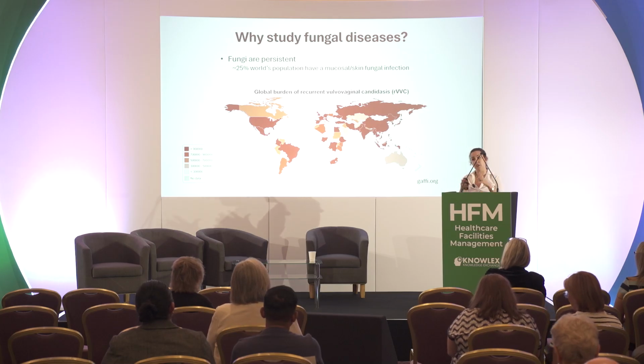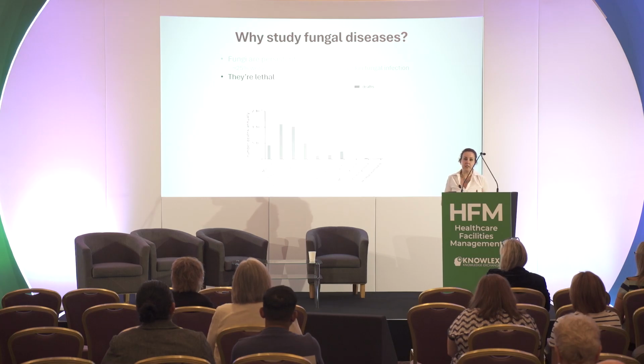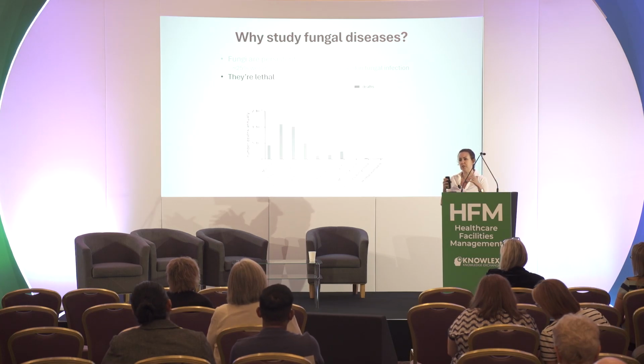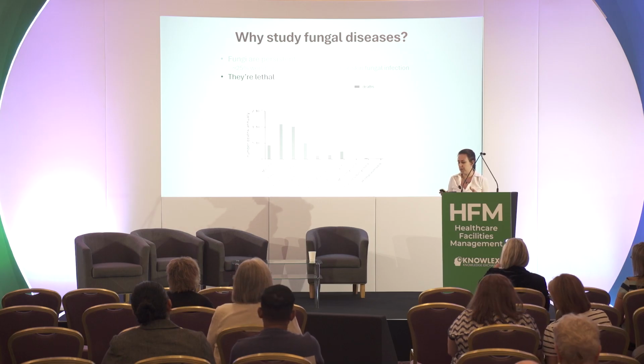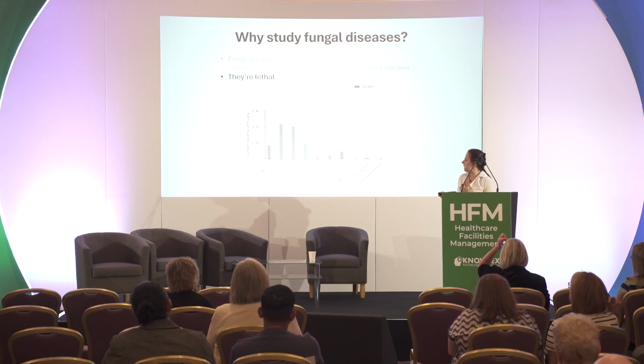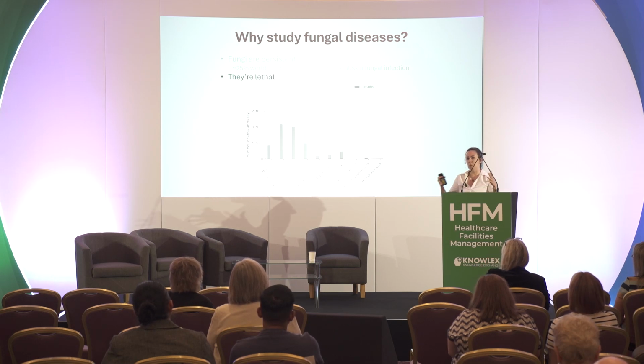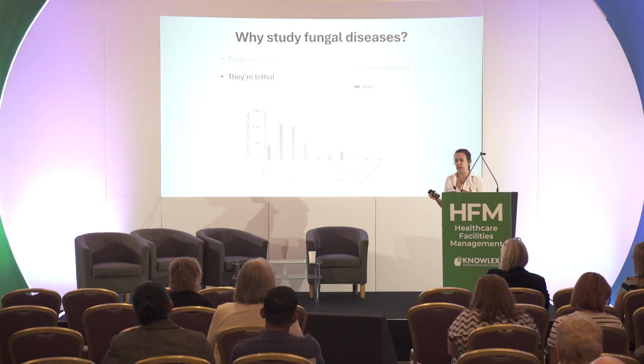Now, my lab studies the other kind of fungal infections, which are much rarer, which are the life-threatening fungal infections, and these are the ones that kill people. So these are sometimes referred to as systemic or invasive fungal infections, but cumulatively every year they kill around the same number of people as TB, and about twice that of malaria. And yet most people in the public would know what malaria is, they know what TB is, but I think a lot of people would struggle to name an invasive fungal infection, despite the fact that they have a very significant impact on global human health.